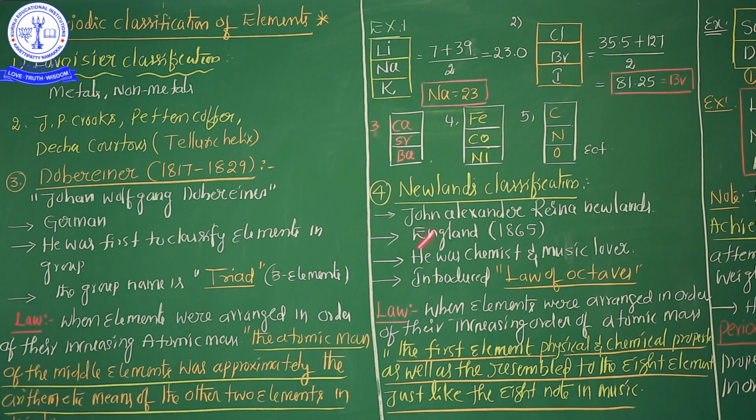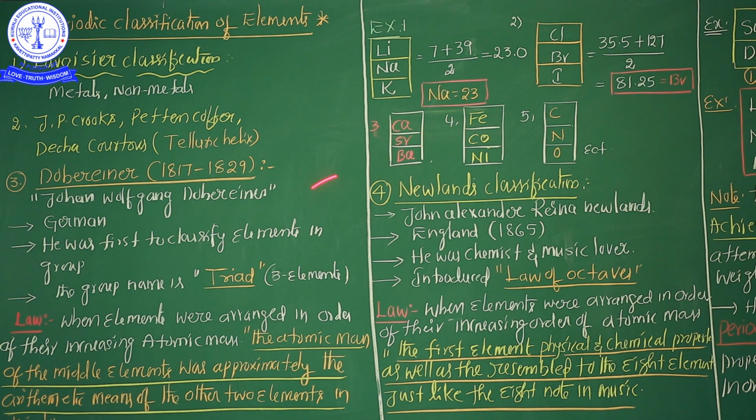See, my dear students, once again finally, Dobereiner is a German scientist. He first classified the elements using the word group. The group name is the triad. Triad means 3 elements arranged in increasing order of atomic masses. The atomic mass of the middle element was approximately equal to the arithmetic mean of the other 2 elements in the triad. What are the Dobereiner triads? Li Na K, Cl Br I, and calcium, strontium, barium. But these are also triads, but rejected triads: Fe Co Ni and CNO are the rejected triads in the Dobereiner category. So this is the important classification of the elements, the Dobereiner classification. Is it clear?